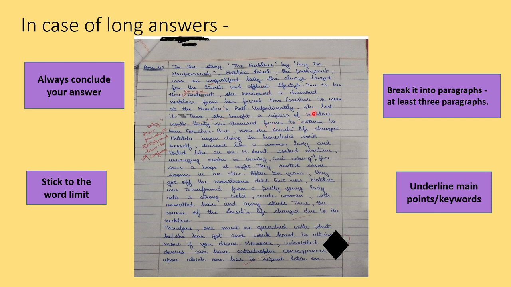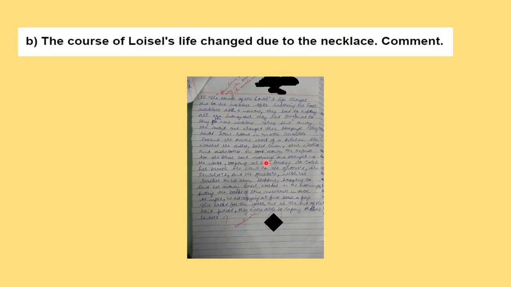Now when you're writing that she lost it, so then she bought the replica. So why she lost it, that is very important. So that is her pride. So that stopped her from confessing. In case she had confessed her mistake to her friend, all the suffering and misery that happened with her, nothing would have happened. So this part is important in this answer. So you have to take care that while you are writing your answer, you do not miss any important point.